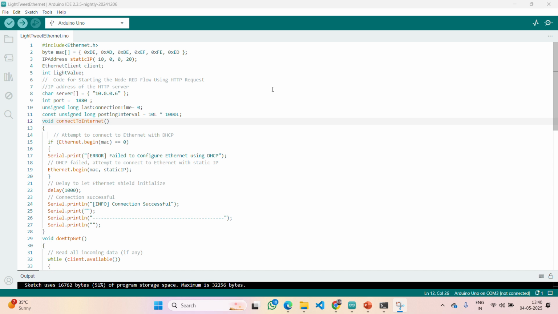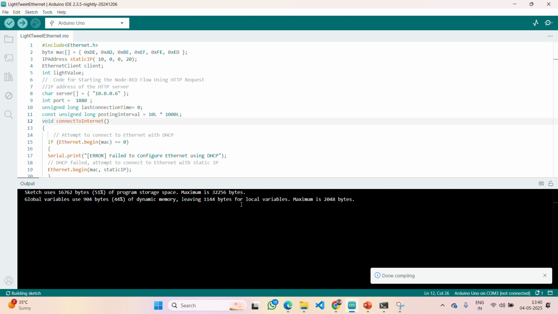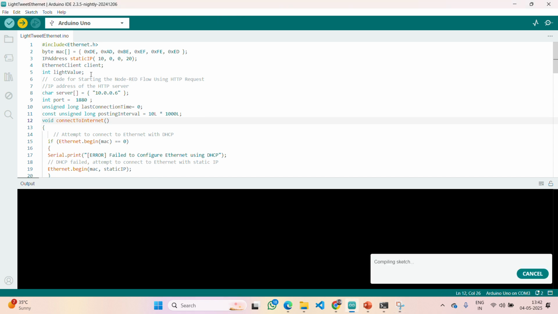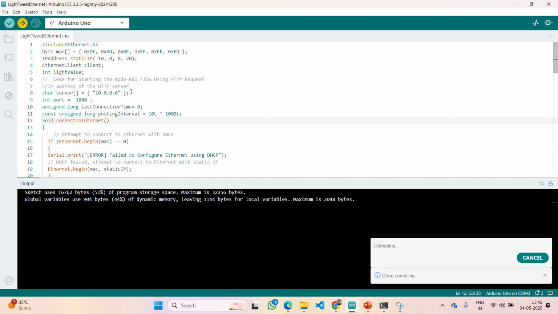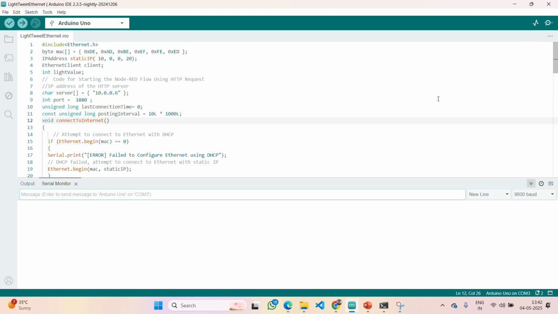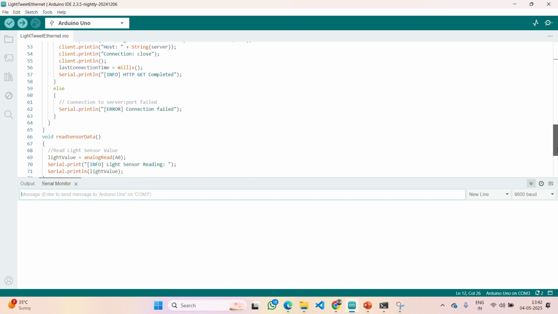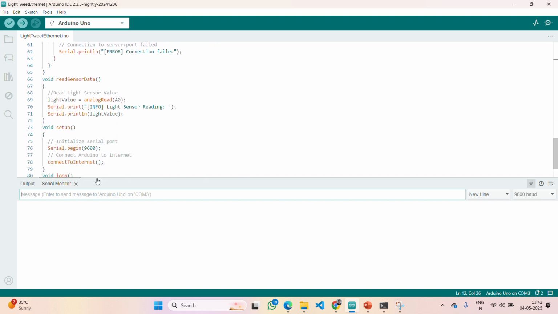So my hardware connection is over. Let me compile again. Yes, there are no errors. Now I'll upload the code. It is uploading. We'll also open the serial monitor simultaneously to see the values. I think the baud value is set to 9600 only. Let me close and open it again.